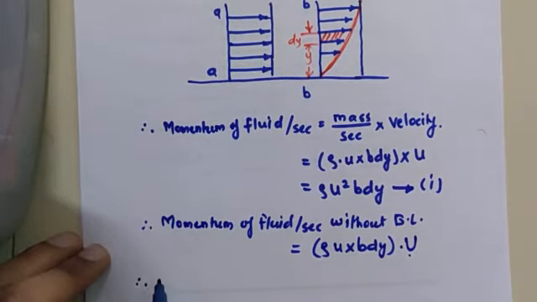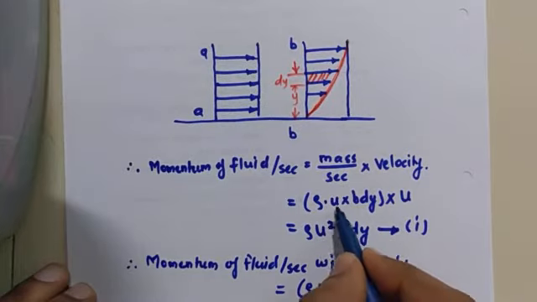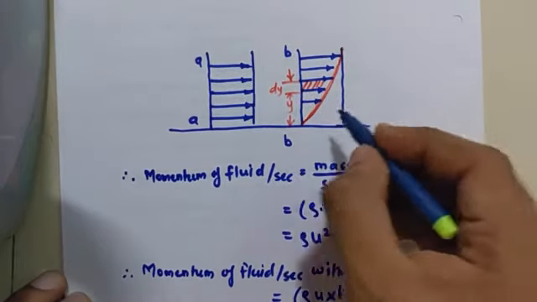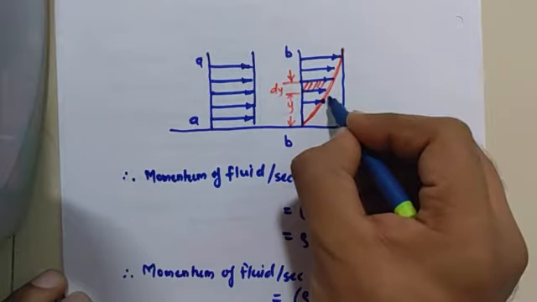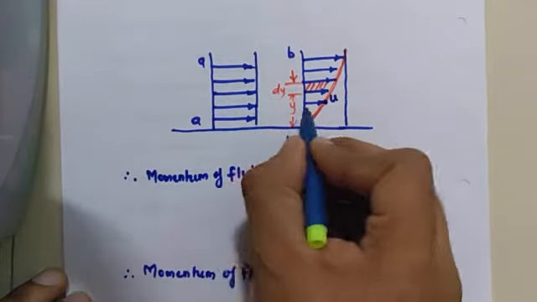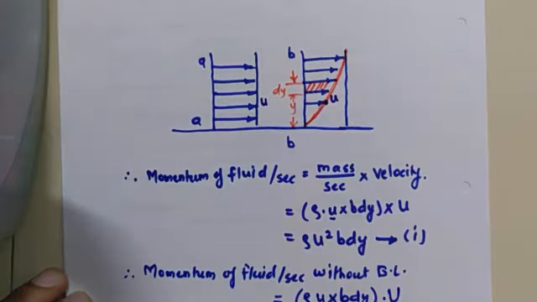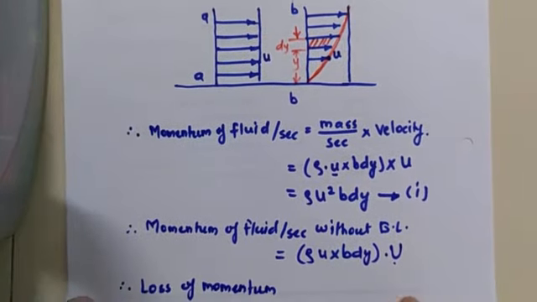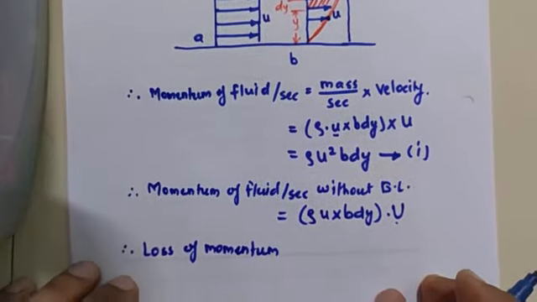Therefore, loss of momentum. See, here we have considered u as the velocity of any intermediate fluid layer. That means if you consider this point, the velocity of the fluid layer is u. Same for section AA, if you consider the same fluid layer, its velocity is u, so the momentum will be this mass per second into capital U, the free stream velocity.